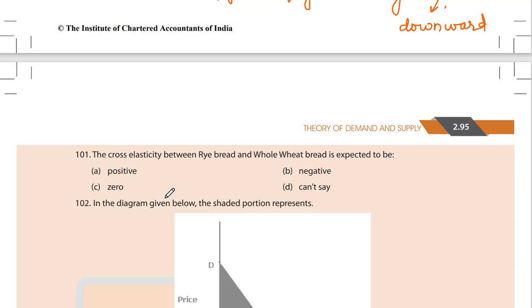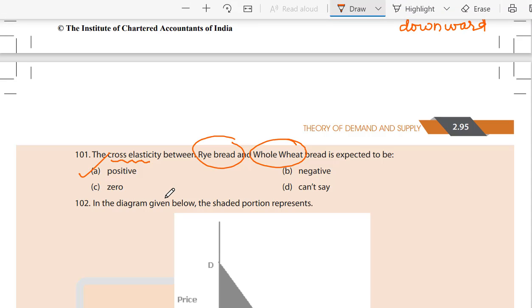101. The cross elasticity between rye bread and whole wheat bread is expected to be A. Positive, B. Negative, C. 0, D. Can't say. It is A. The cross elasticity is positive.